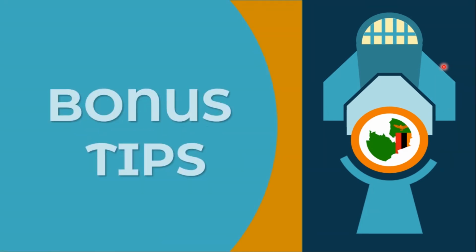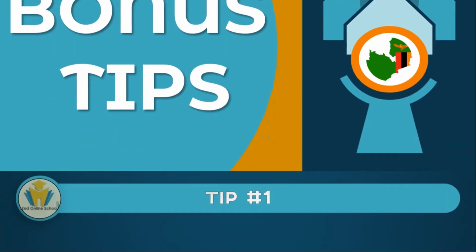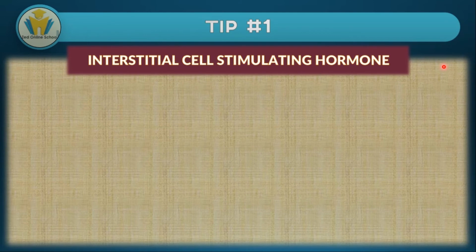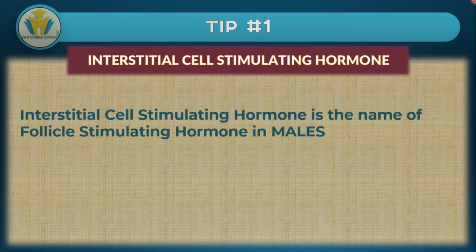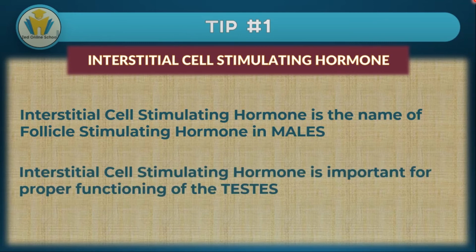You have finally reached the bonus tip section. Today we've got 5 tips for you. The first is interstitial cell stimulating hormone. I'm sure if you heard me right, this is the same hormone as follicle stimulating hormone, but in males you should note that it will be called this. It's practically doing the same thing in the males as it was doing in the females. If you remember, it was stimulating the development of the follicles, right? So in males, instead of affecting the ovaries, it will be affecting the testes, and instead of developing the follicles, will be helping the testes to function properly.